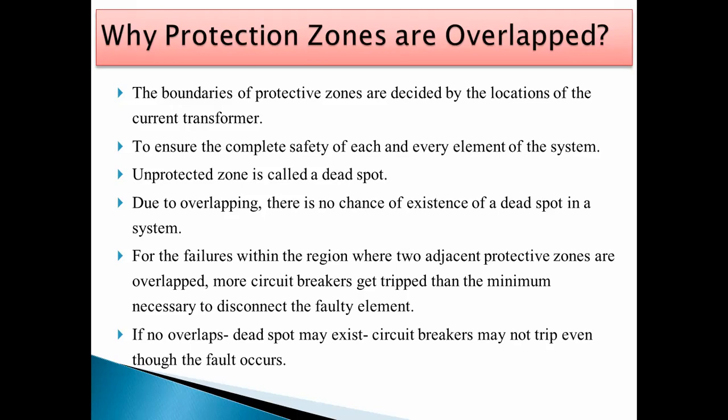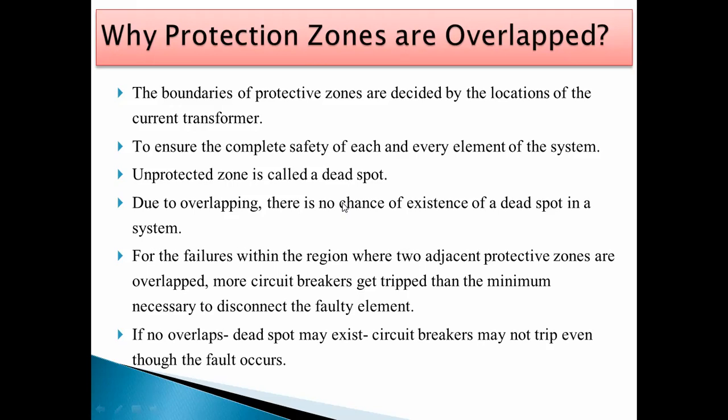So when we consider the generator zone, the transformer zone, and in between them the bus bar zone, there should not be any skipping of protective zones. Overlapping is okay. Due to overlapping, there is no chance of a dead spot existing in the system.